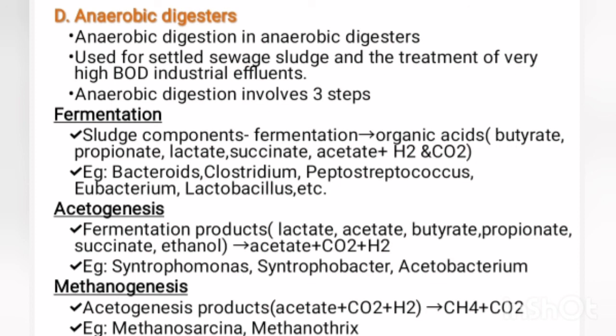This step is carried out by Methanosarcina and Methanothrix. Here, about 70% methane and 30% carbon dioxide is formed.